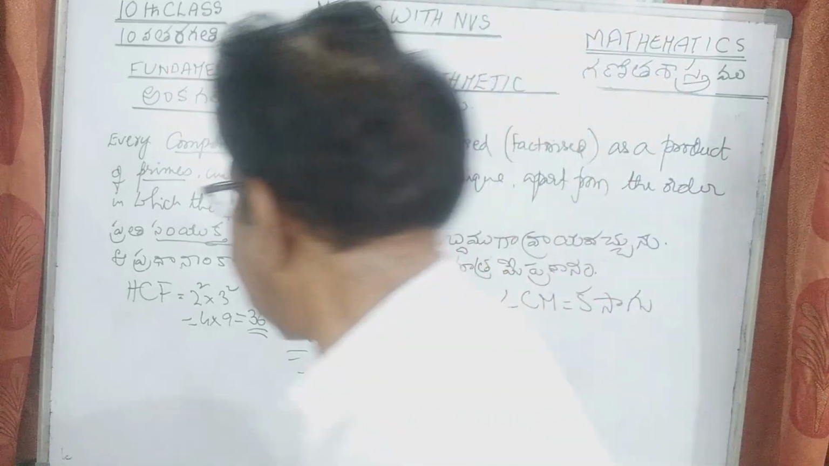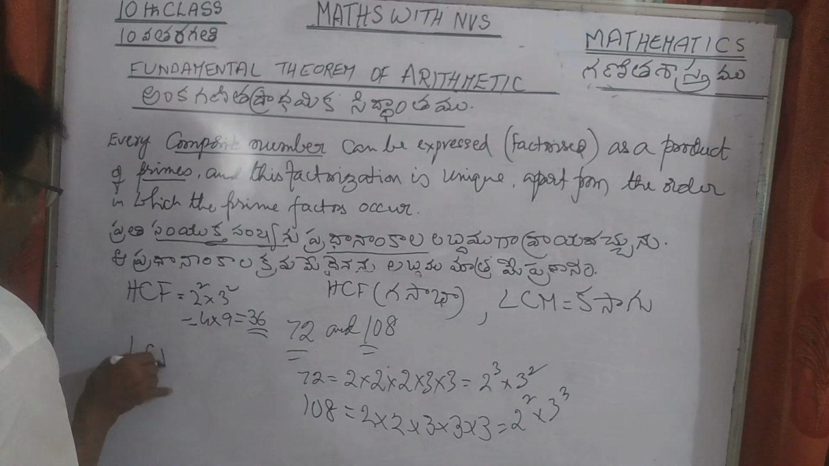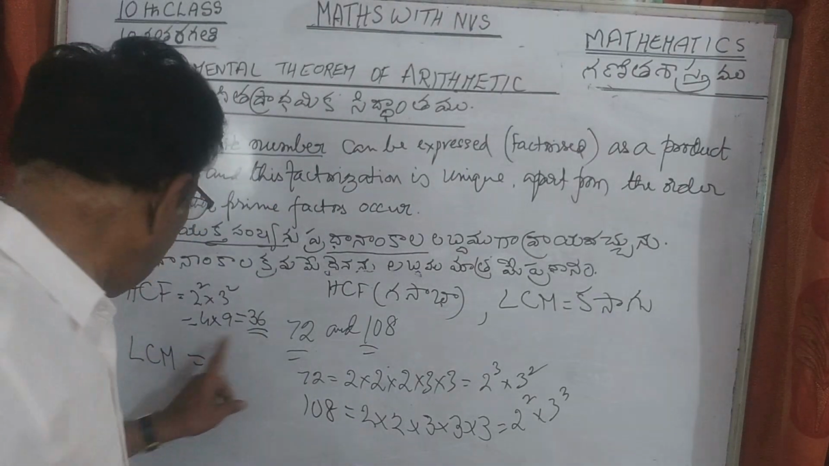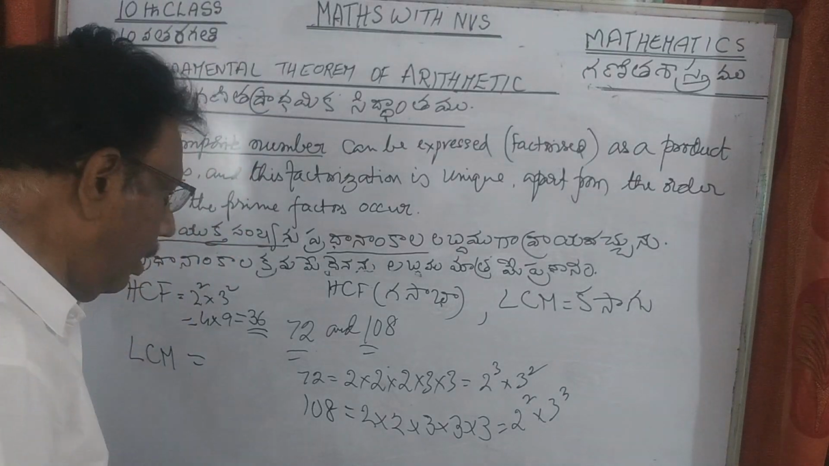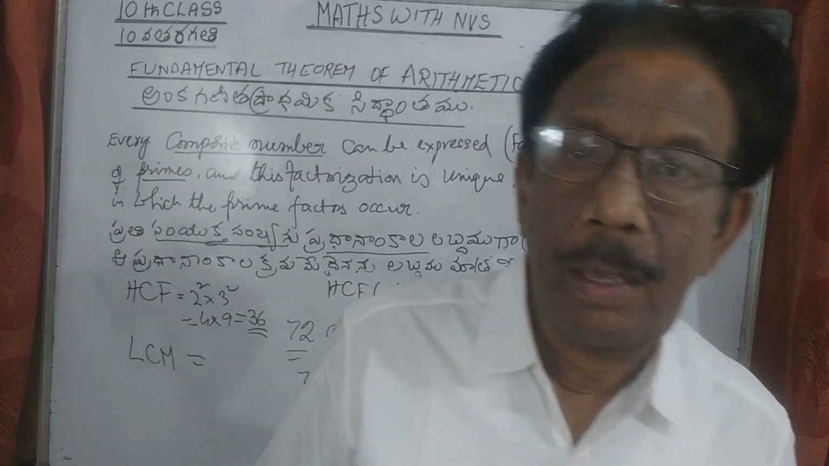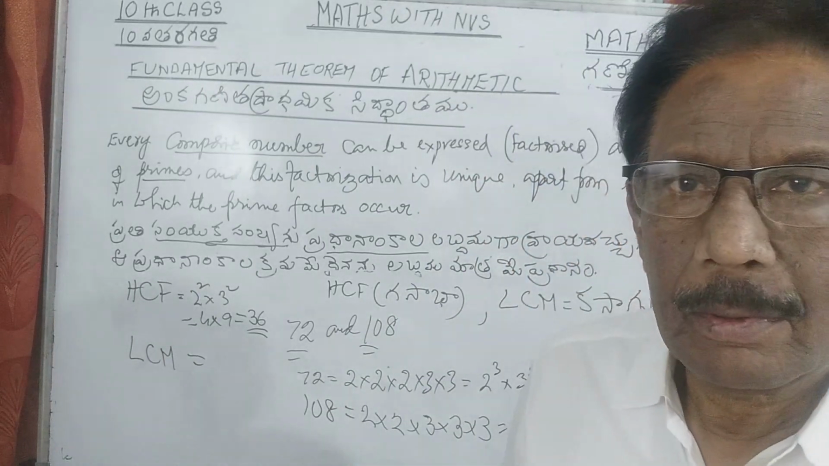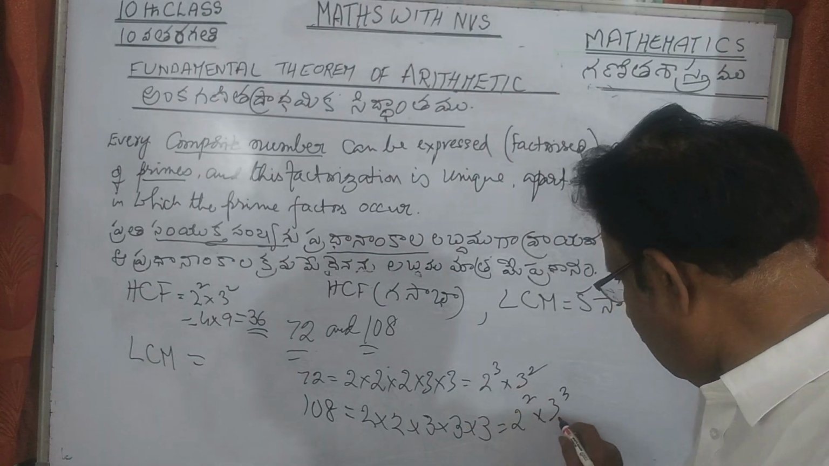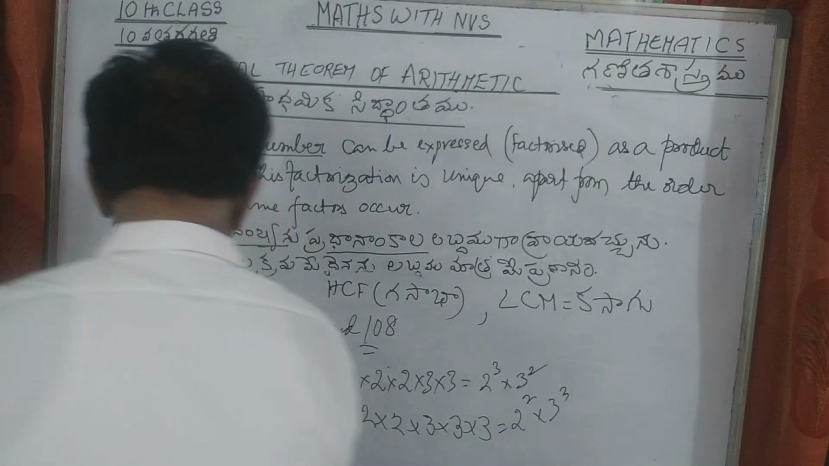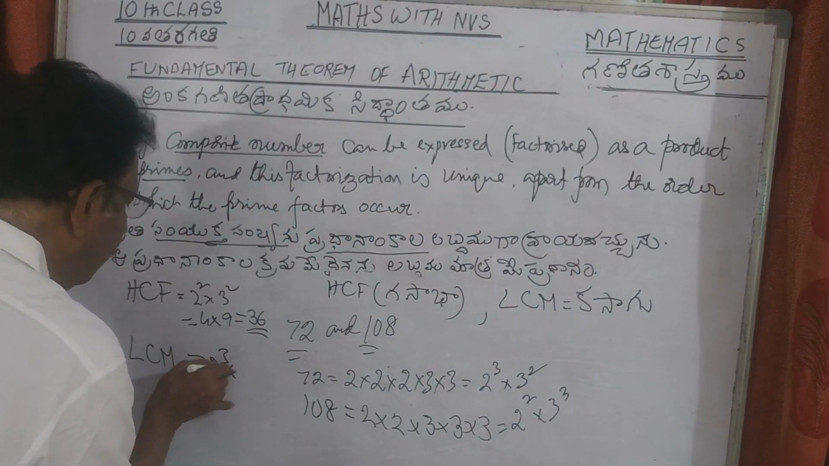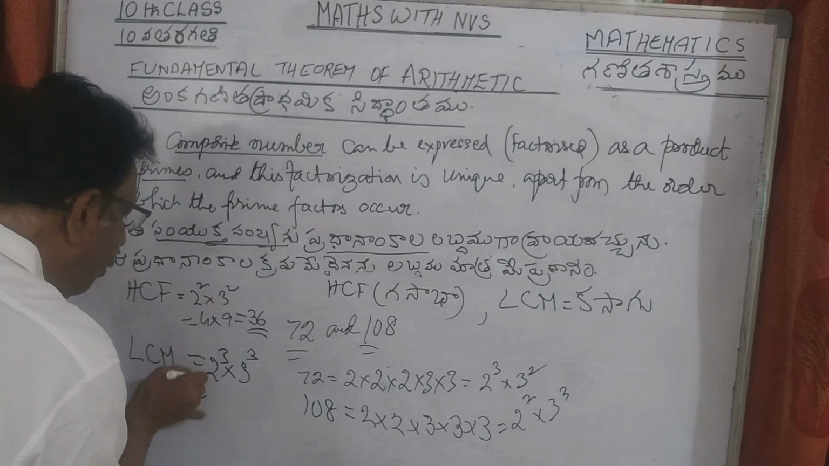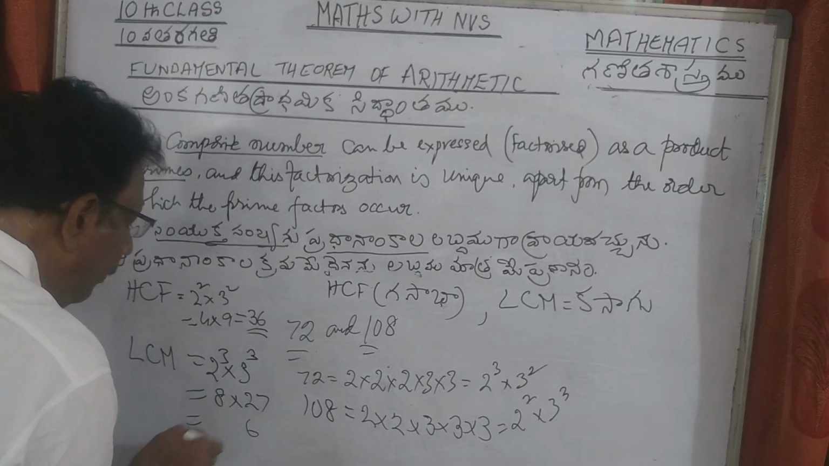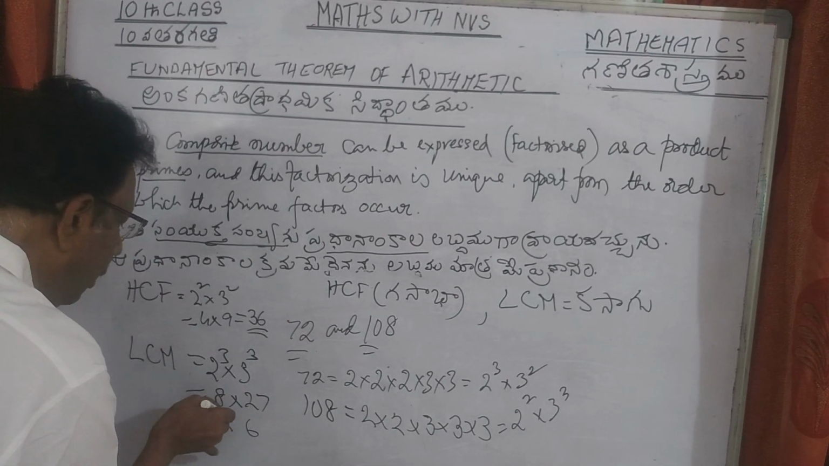Nice one. Now LCM, that is least common multiple. LCM is the product of the common factors of the highest power. See, what are the common factors again? 2 and 3. Here highest power 2 cube, here highest power 3 cube. So LCM is 2 cube into 3 cube. That is 8 into 27, which is 216.